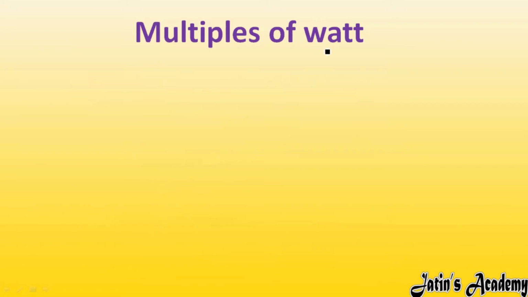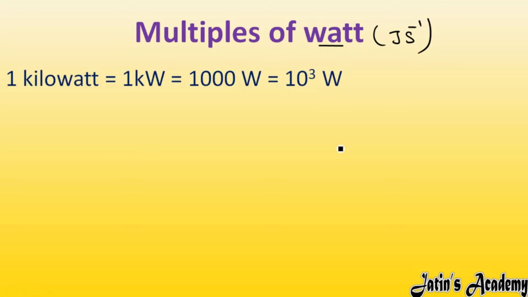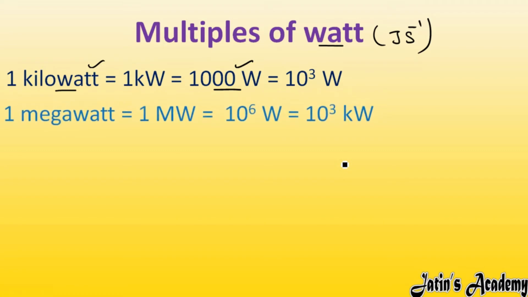Next we are having multiples of watt. As SI unit of power is watt, or you can say joule per second, we are going to study some multiples of power. So here we are having the first multiple, that is kilowatt. In kilowatt, 1000 watt is there. This relation you have to learn. Fine. Because in order to solve numericals, if you want to convert kilowatt into watt, this relation you must know. Fine. Second we are having the second multiple, megawatt.